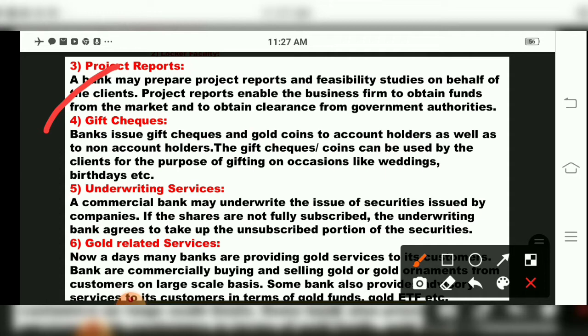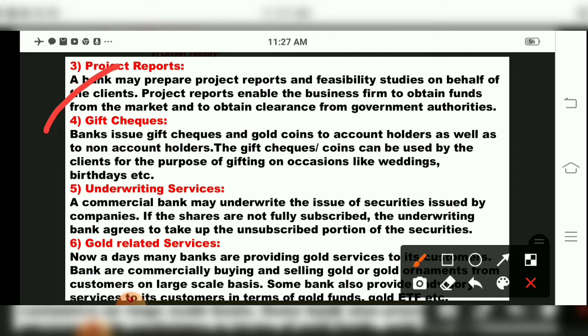A project report will enable the business firm to obtain funds from the market and to get it cleared from government authorities. You put a proposal of the project, the bank will provide you a loan, and you can get the project proposal cleared by government authorities, including taxation. Project reports, giving money on that.